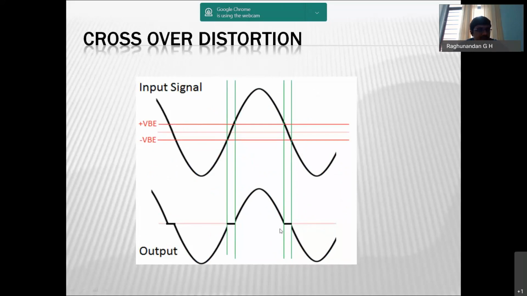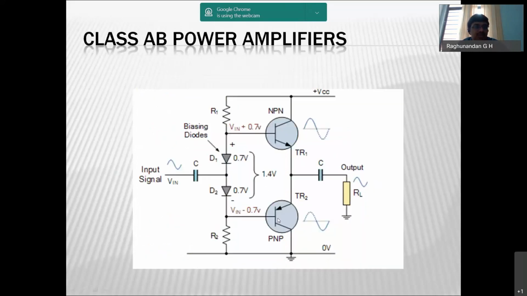This is known as crossover distortion. So when you see the output of class B amplifier, you'll be getting the output like this, and this is known as crossover distortion. In order to eliminate this crossover distortion, we go for class AB power amplifiers, where in class AB power amplifiers we'll be using two diodes, 0.7 and 0.7.